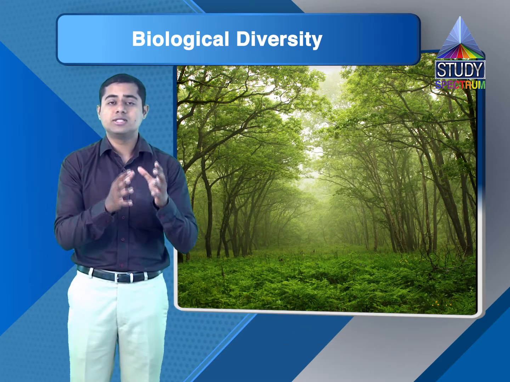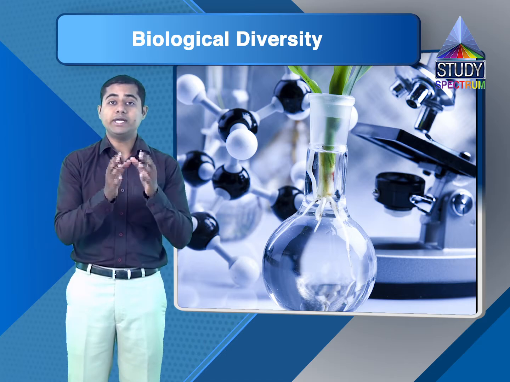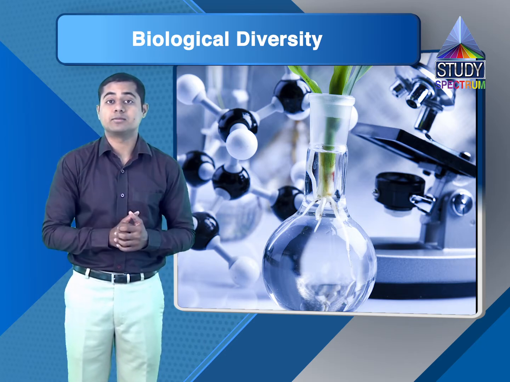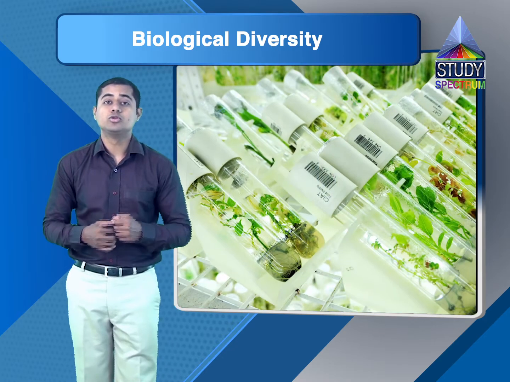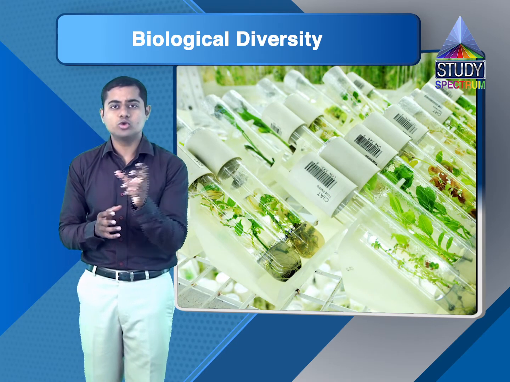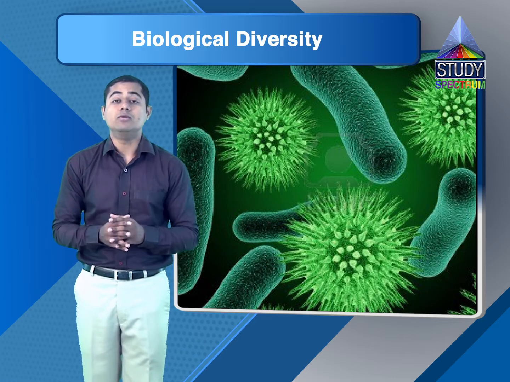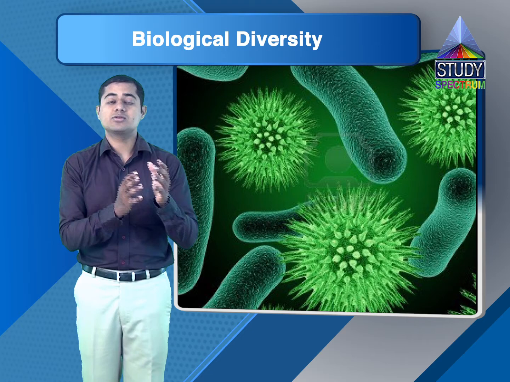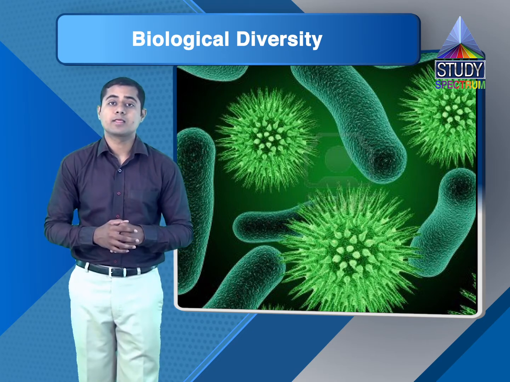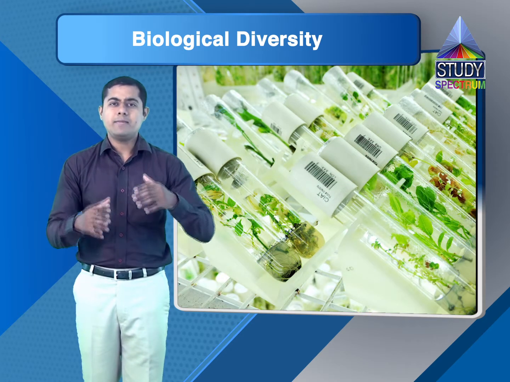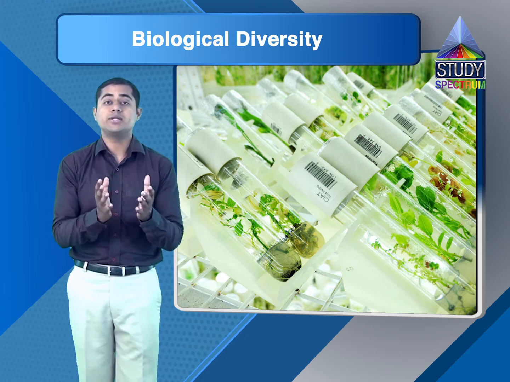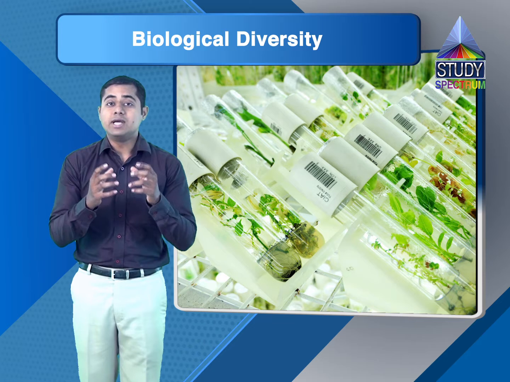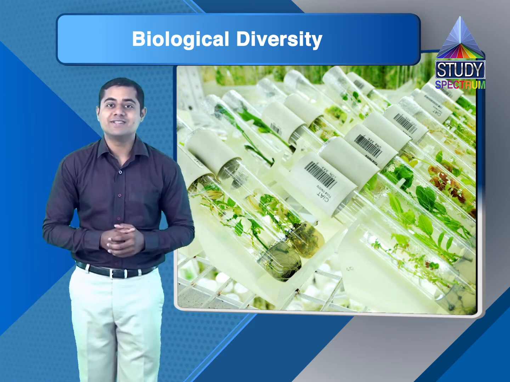With the help of this biotechnology, we are trying to protect some of the species which are on the verge of extinction. We are making gene banks through which we are protecting all the sets of those chromosomes, all the sets of those genes which have the information about all those species which are on the verge of extinction. Through these gene banks, we are making many experiments through biotechnology to create some new species, which in turn will help us to conserve our biodiversity.